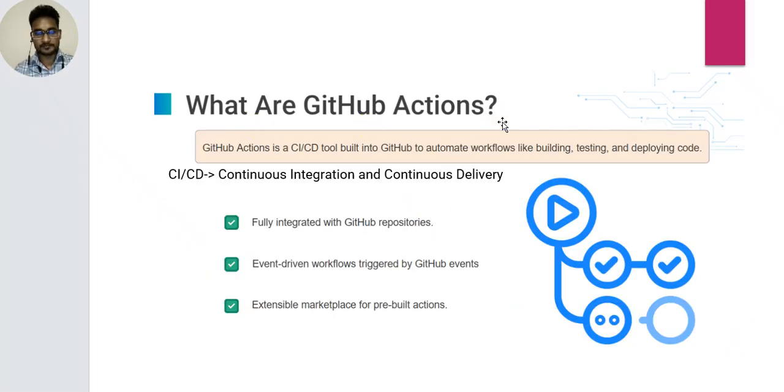What are GitHub Actions? GitHub Actions is a CI/CD tool built into GitHub to automate workflows like building, testing, and deploying code. CI/CD is continuous integration and continuous delivery. It is fully integrated with the GitHub repository, with event-driven workflows triggered by GitHub events, and an extensible marketplace for reusable actions.